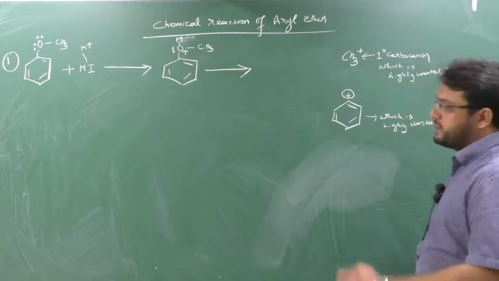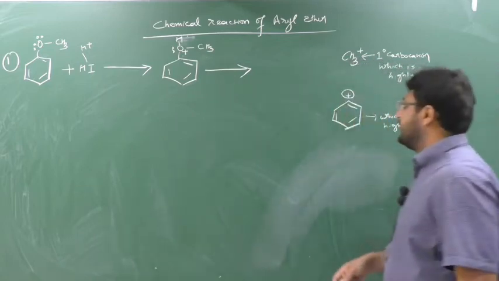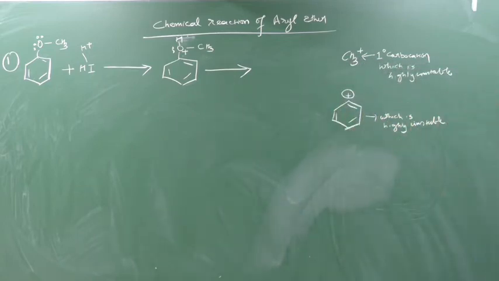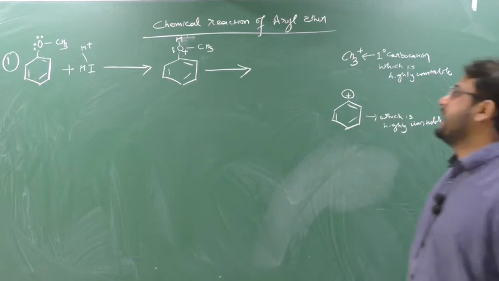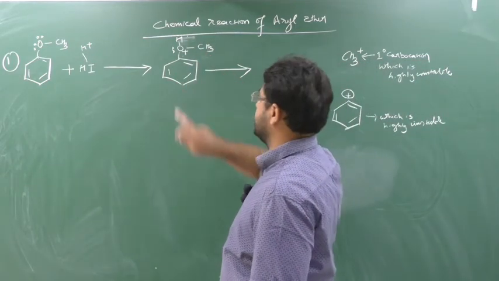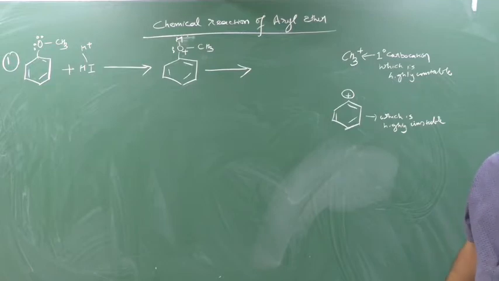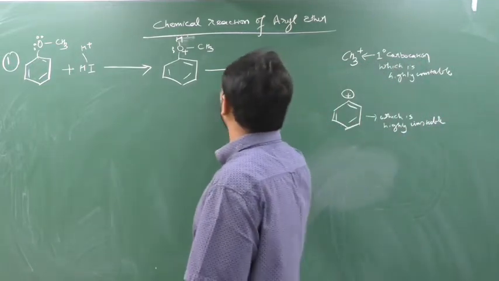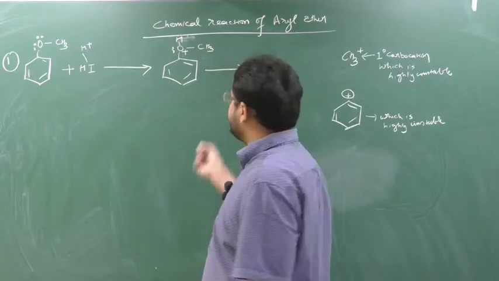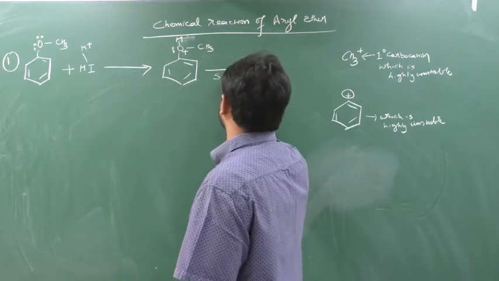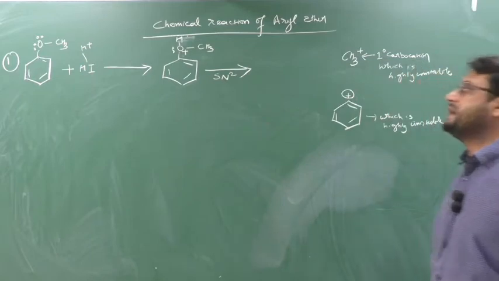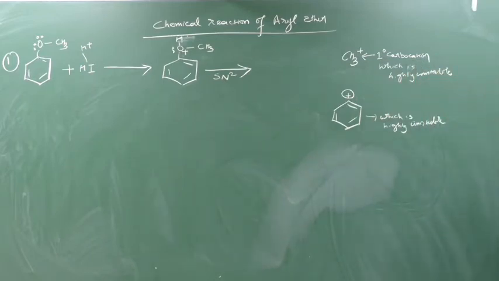Now the oxygen will start to gain the electron from this phenyl. If phenyl gives the electron, it will generate a phenyl cation. Phenyl cation is also highly unstable. This means neither this can give the electron nor this can give the electron, so there will be no generation of carbocation. When there is no generation of carbocation, the SN1 mechanism is not possible. When SN1 is not possible, SN2 will take place. So this reaction is an example of the SN2 mechanism.